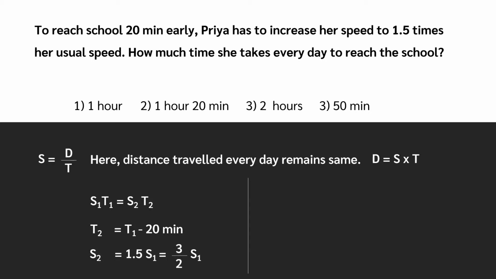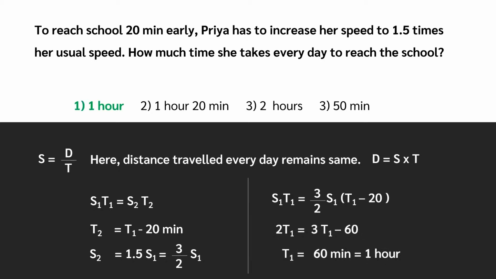To reach 20 minutes early, she increased her speed 1.5 times. Which means speed S2 equals 1.5 times S1 equals 3 by 2 times S1. Equating with distance, S1 T1 equals S2 T2. Substituting the values, we get S1 T1 equals 3 by 2 S1 into T1 minus 20. Solving the above equation, we get T1 equals 60 minutes equals 1 hour. Priya usually takes 1 hour to reach her school.